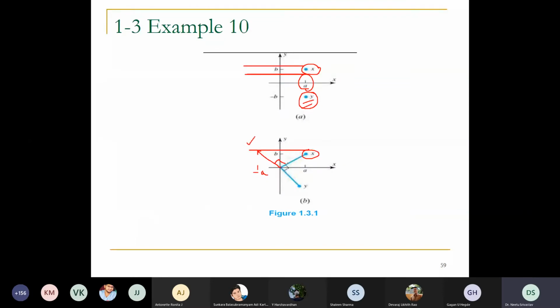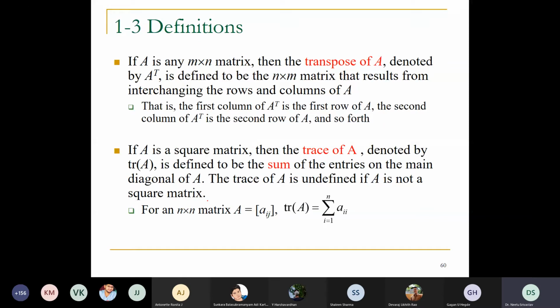Correct? This here. Next is the transpose of matrix A, trace of matrix A. These are the keywords which one studies.